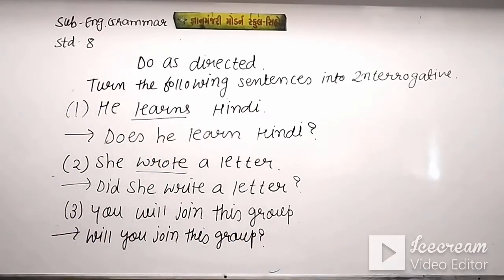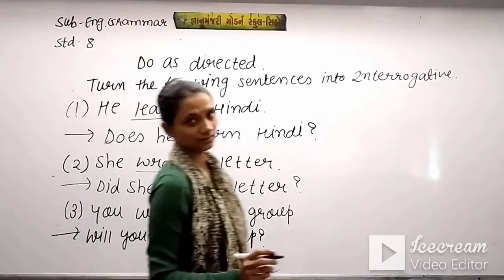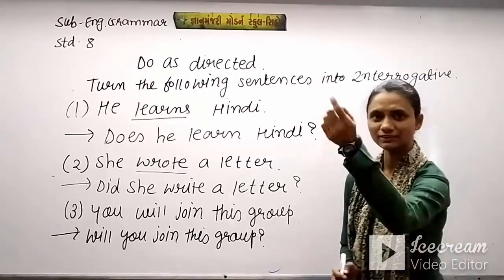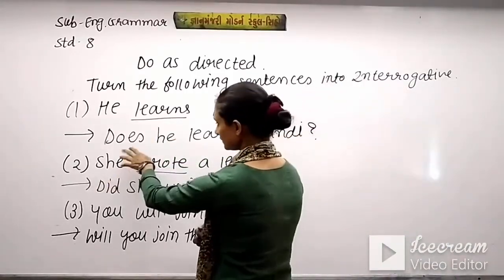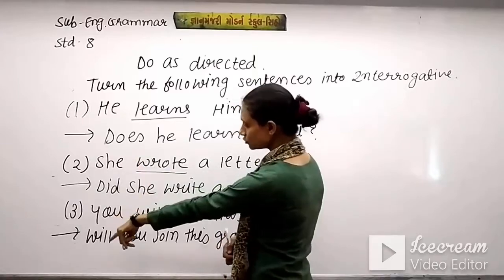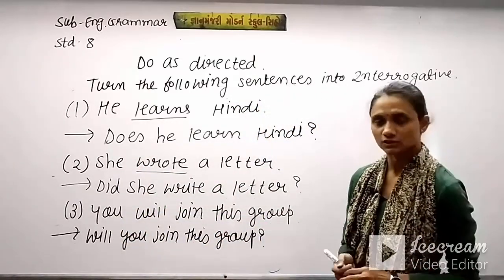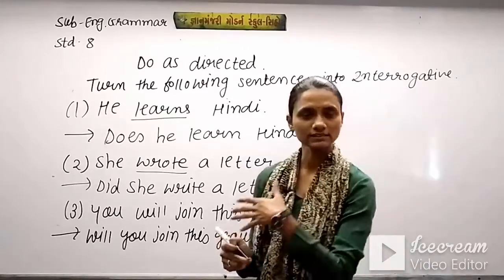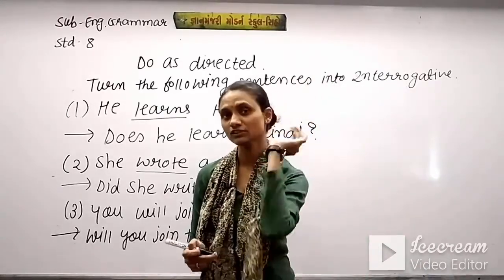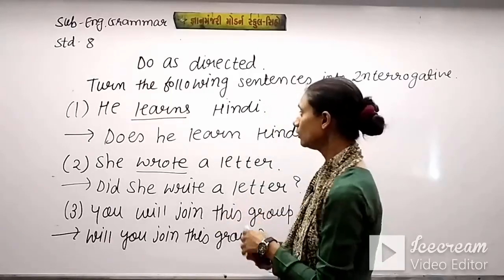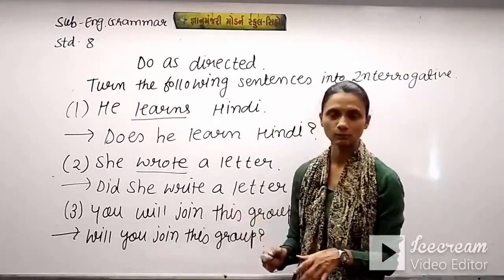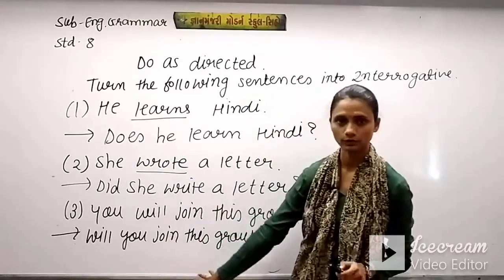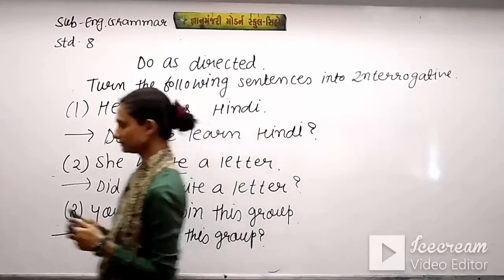So this way we can make interrogative sentences using the sentence pattern. See, remember students, in an interrogative sentence, the helping verbs, this does, do, did, will, come first. So if there are sentences in the paper that ask you to turn them into interrogative, keep in mind to put these helping verbs at the beginning. Okay, you just note down this.